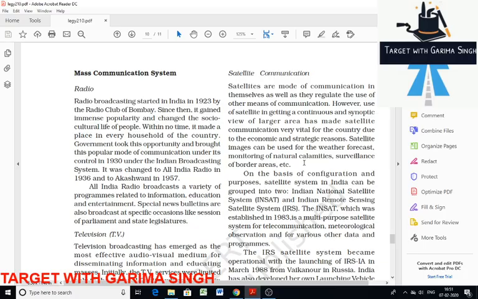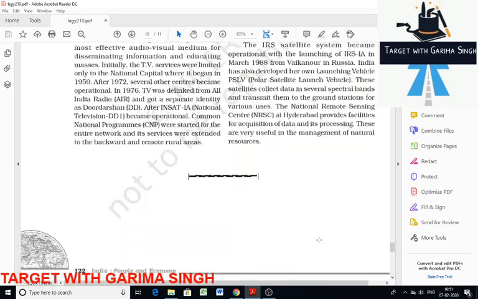The other is the Indian Remote Sensing Satellite, that is IRS. First is INSAT, other is IRS, the Indian Remote Sensing Satellite System. So the IRS satellite system started in India with the launch of IRS-1A, that was in March 1988 from Baikonur in Russia. Then the National Remote Sensing Agency at Hyderabad is responsible for facilitating acquisition of data and its processing. You can say INSAT and IRS here.